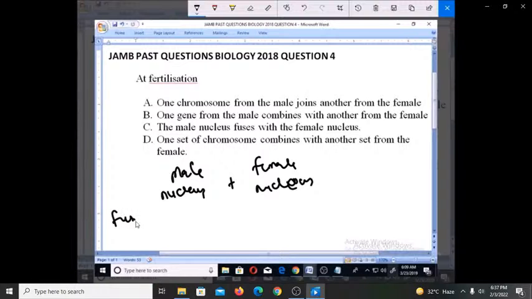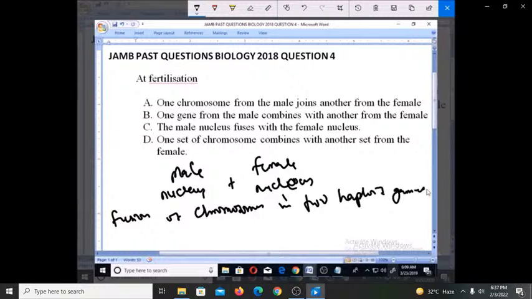So fertilization is what occurs when there is fusion of chromosomes into haploid gametes, talking about the sperm cell and the egg from the female. So we're talking about the male and female gametes.